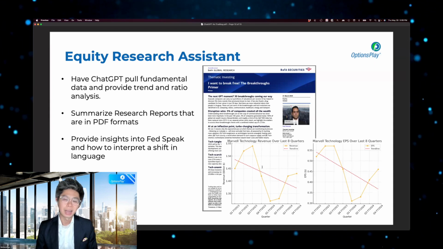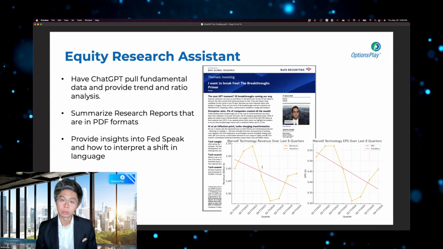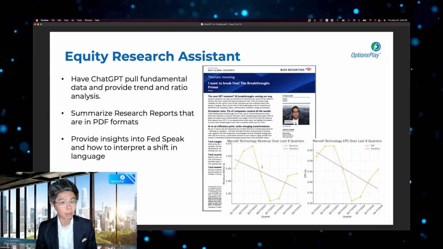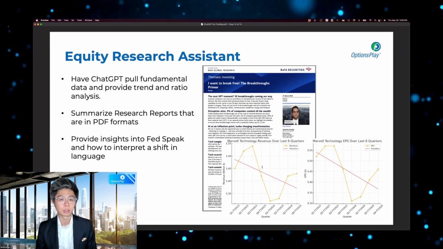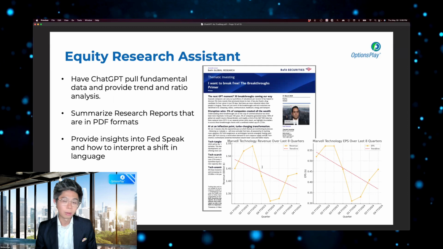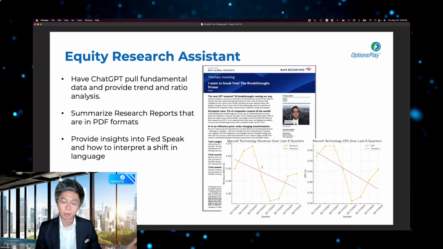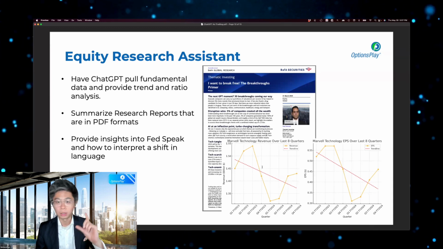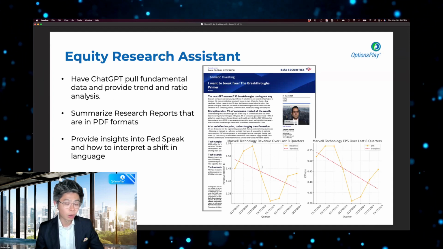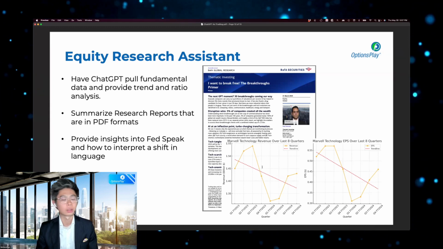Like I said, this is not quite where I need it to be just yet. There are some data quality issues that I have found, so you do want to be very cautious and validate the data that you're looking at before you make any investment decisions. When they do improve this, and like I said, I've only played with this for a few days, I've been trying to build a single prompt that I can share with you that you can just copy and paste and have it run. I haven't gotten to that point yet, but if I do, I promise I will share that with you here as well.